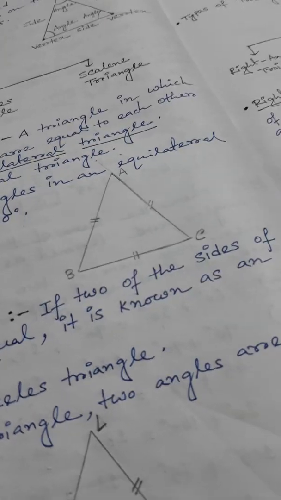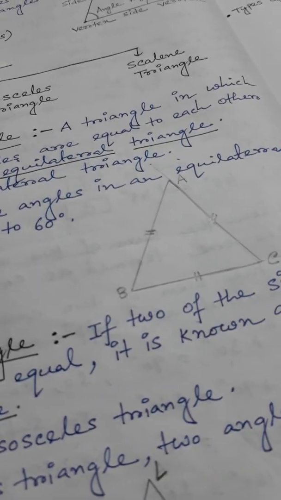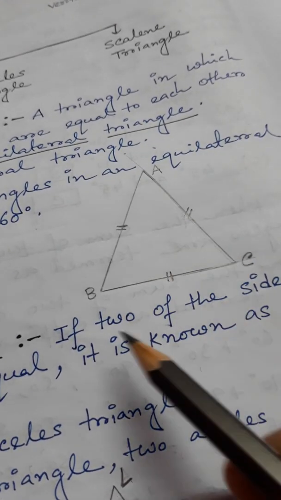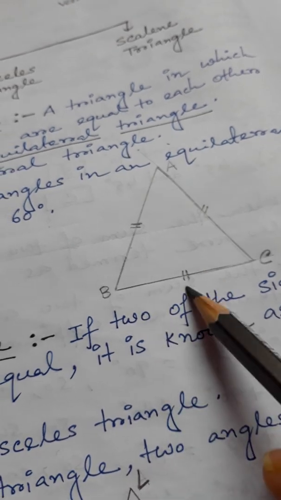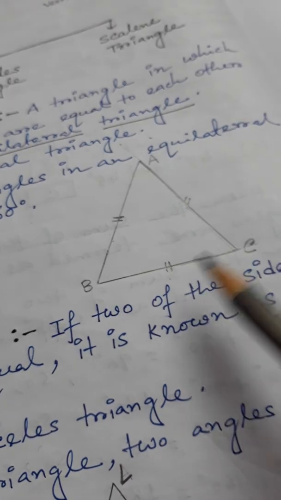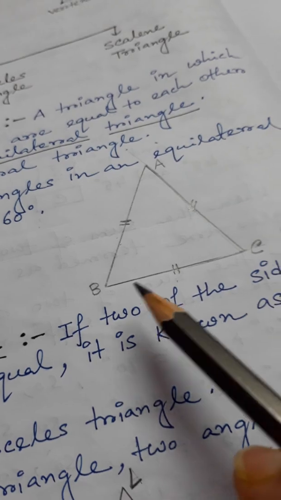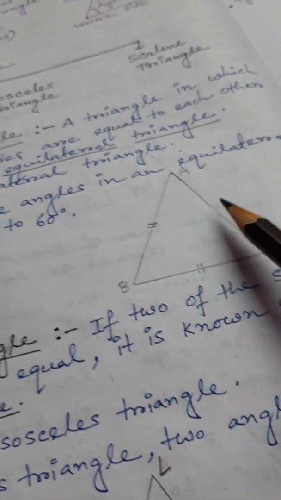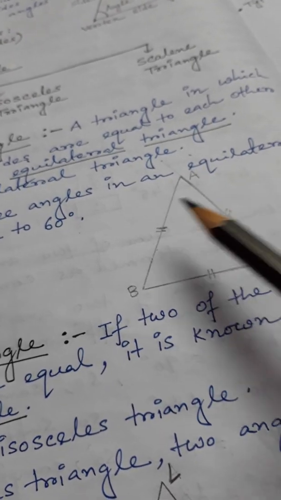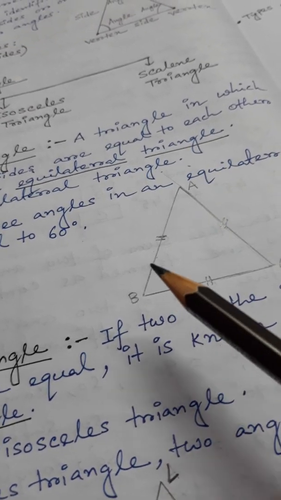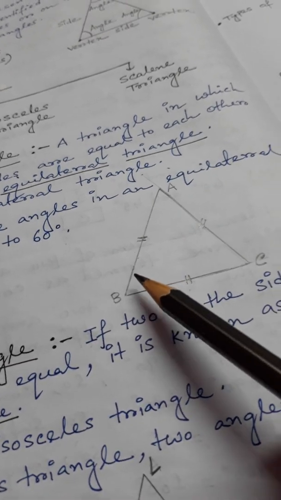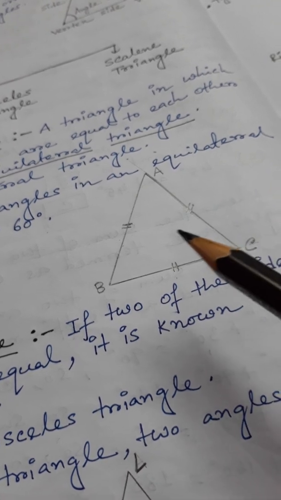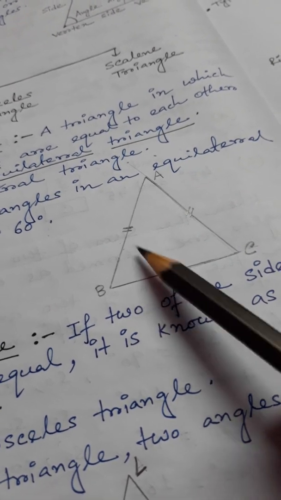Student, you see here, this is a triangle. This shape represents the triangle. These 3 sides, this line segment, this line segment and this line segment: AB equals BC equals CA. These three sides are equal, that's why it is an equilateral triangle. Another significance is that each angle is 60 degrees. If you take a protractor and measure this, you can find out this angle is 60 degrees.